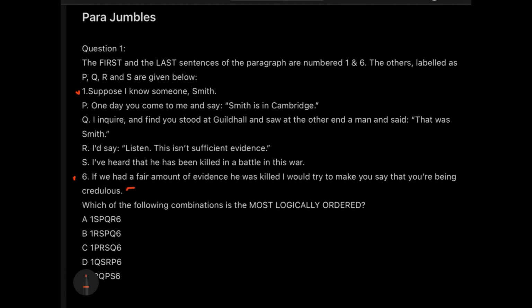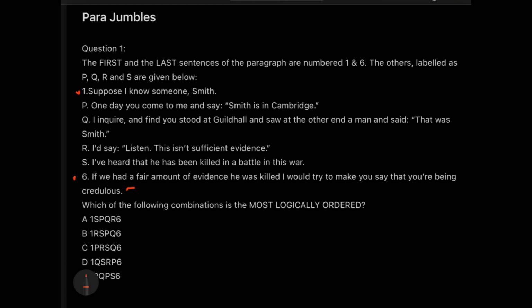Let's read R. Read it together. Okay, this is the process by which we solve para jumble questions. If you have the first sentence, please read it together, and even if you don't have anything else, this is the process. Whenever I do that, I always read in pairs. If I read in pairs, I get to know that this pair will work together and this pair will not work together.